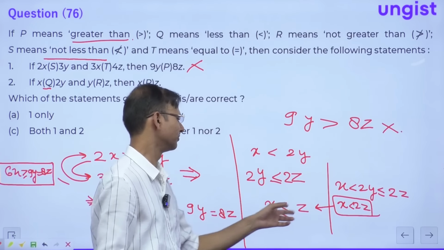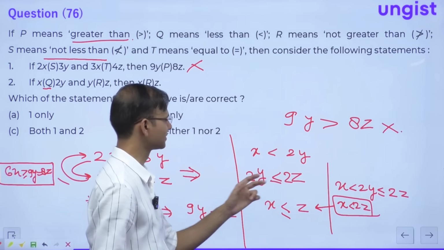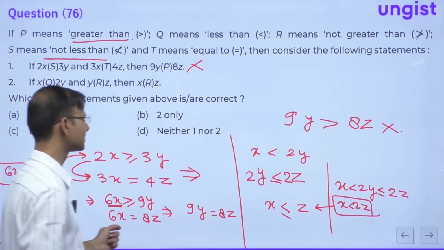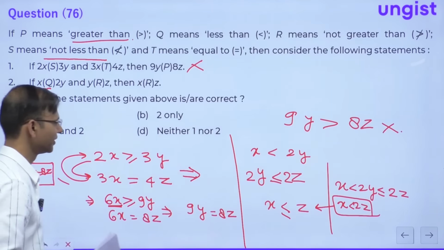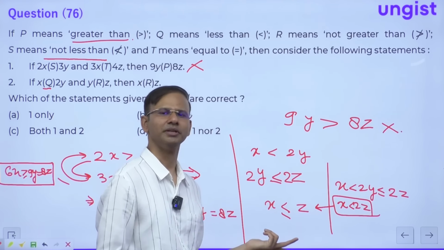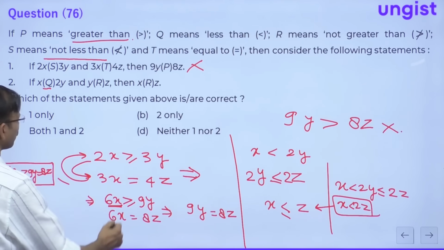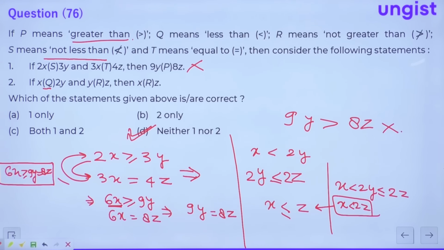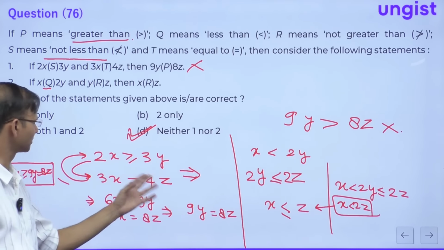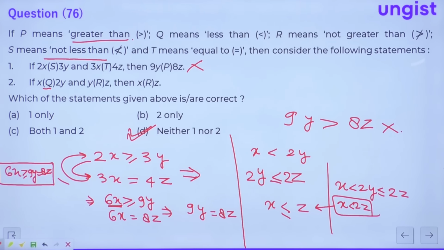We are not confident about this answer, because what we are getting is x is less than 2z, and the question is saying x is less than or equal to z. It can be or it cannot be. So this answer is also not correct. So D is the right choice. We cannot be sure about any option here. Okay, now let's move to the next question, guys.